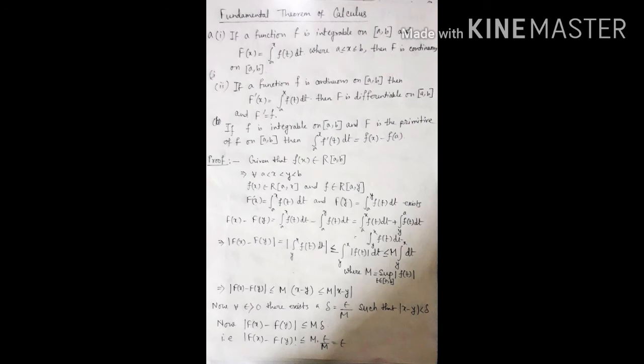So mod of F(x) minus F(y) is less than or equal to capital M into epsilon by M, which is equal to epsilon. So for all a less than x less than y less than b and epsilon greater than 0 there is a delta greater than 0 such that mod of (x minus y) less than delta implies mod of F(x) minus F(y) less than epsilon, which is the definition of continuity.